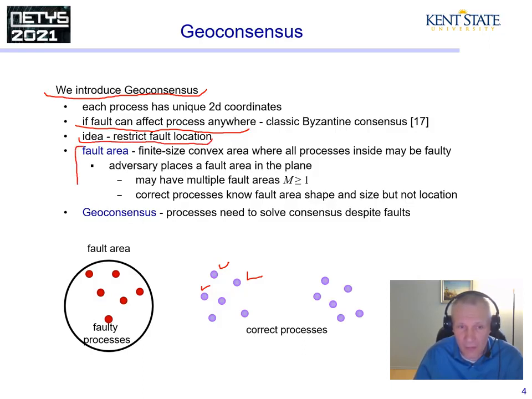And the restriction is as follows. The fault area is a finite-sized convex area where each process inside that area may be faulty. The adversary is allowed to place the fault area anywhere on a plane, and there may potentially be multiple areas that the adversary can control. Correct processes, on the other hand, know the fault area shape and size, but not the location where the area is to be placed. And the geoconsensus is for the correct processes to arrive at consensus despite these faults.